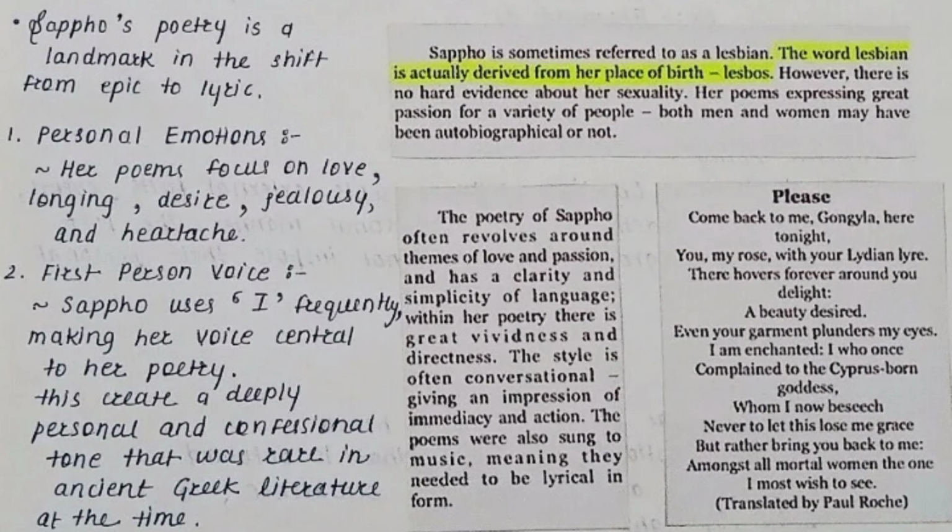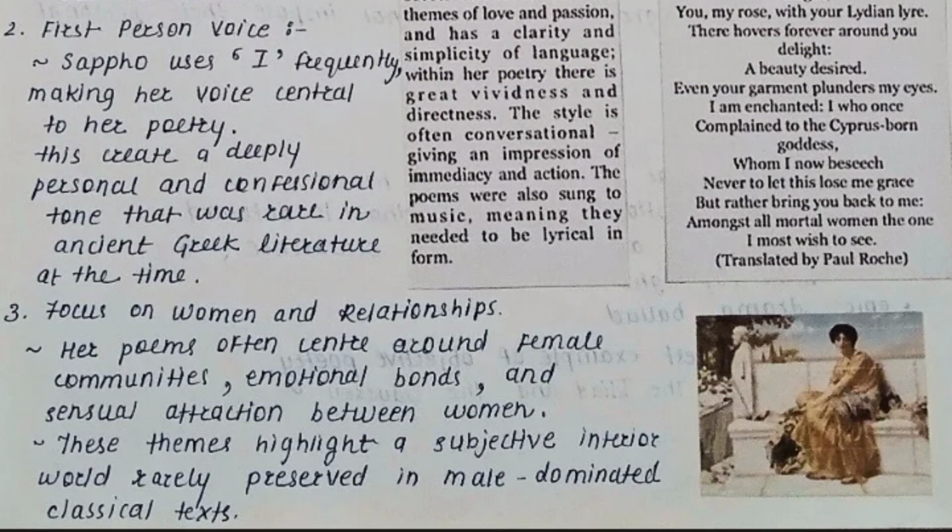1. Personal emotions. Her poems focus on love, longing, desire, jealousy, and heartache. 2. First-person voice. She uses I frequently, making her own voice central to her poetry. This created a deeply personal and confessional tone that was rare in Greek literature of her time. 3. Focus on women and relationships. Her poems often center around female communities, emotional bonds, and sensual attraction between women. These themes highlight a subjective inner world rarely preserved in male-dominated classical texts.